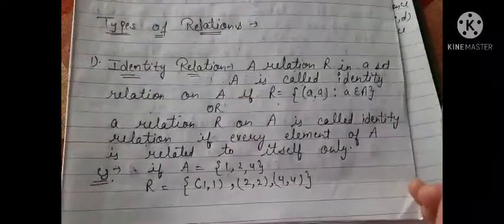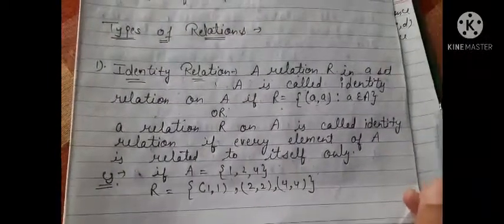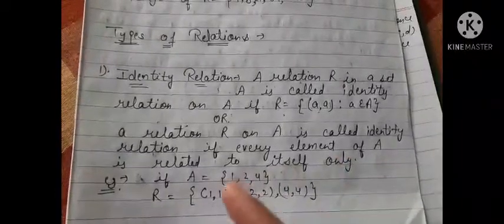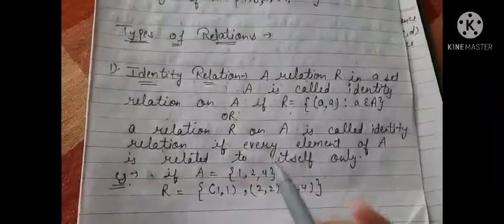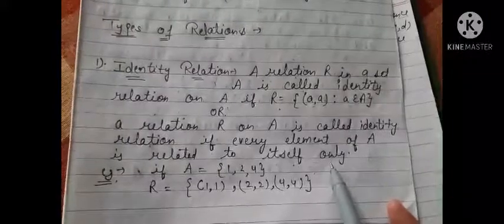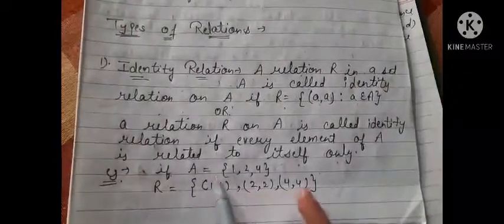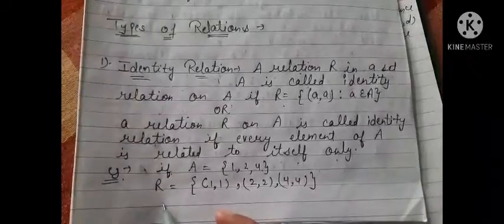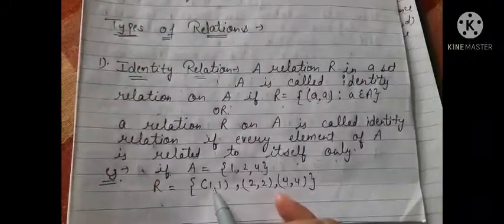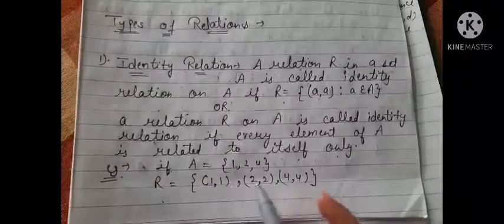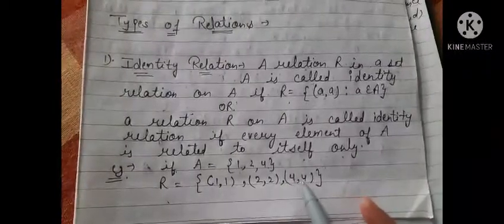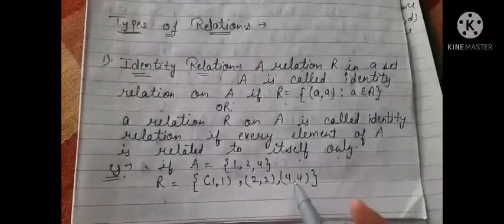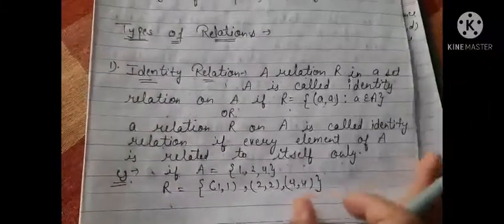It means that a relation R on a set A is called the identity relation if every element of A is related to itself only. For example, if A is equal to {1, 2, 4}, then R is the identity relation if R contains (1, 1), (2, 2), (4, 4), because (a, a) has to belong to R, right?